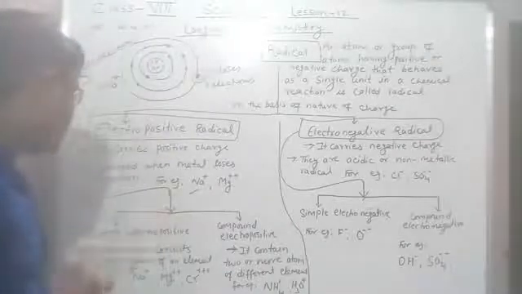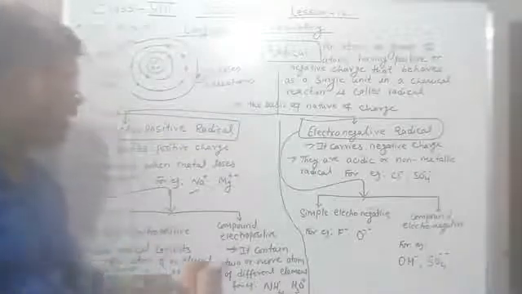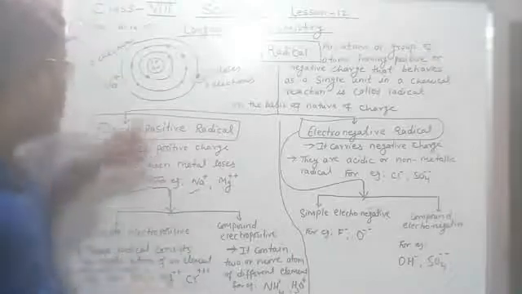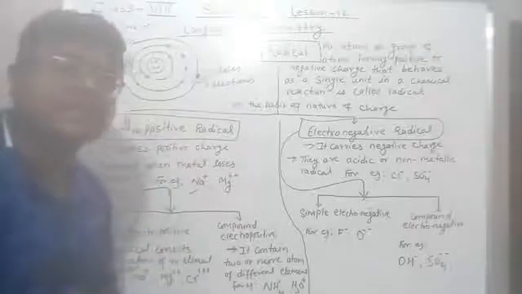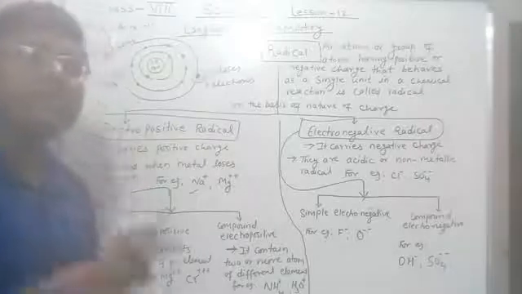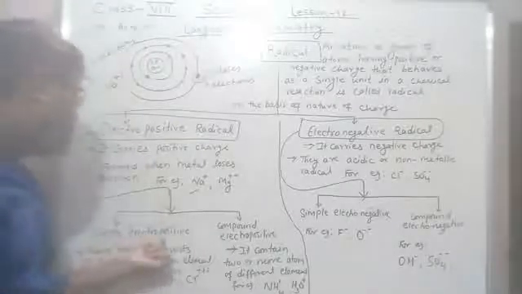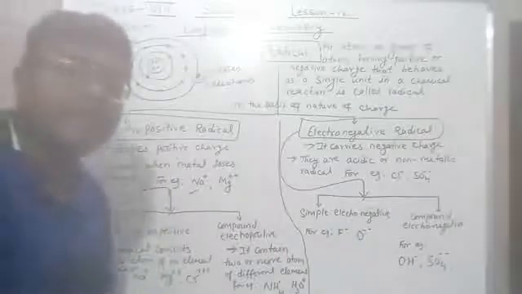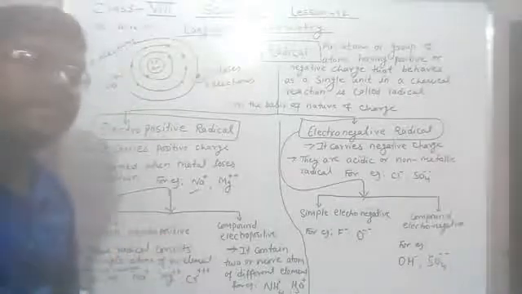Now electropositive radicals are also classified into 2 groups. They are simple electropositive radical and compound electropositive radical. So what does simple electropositive radical mean?